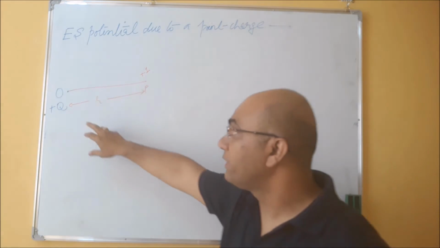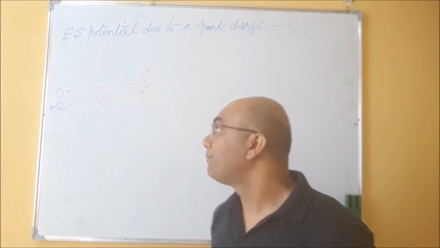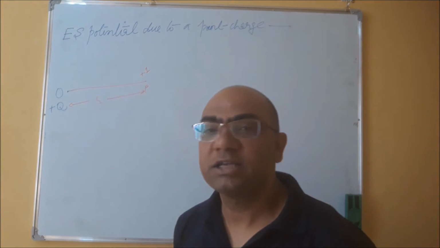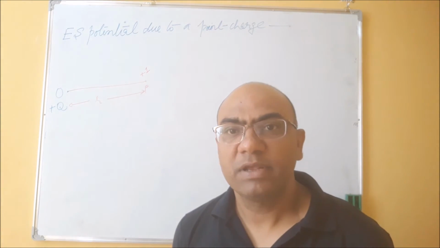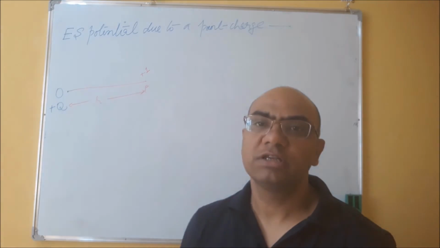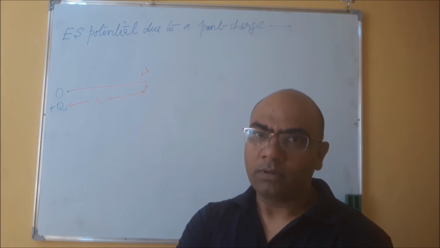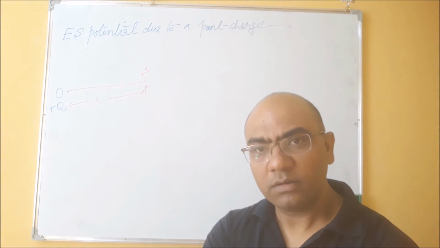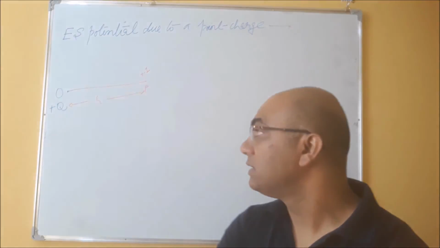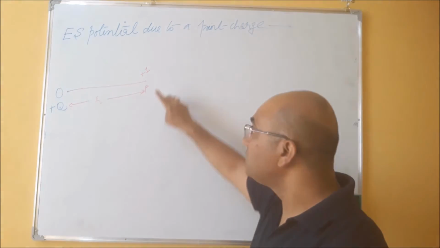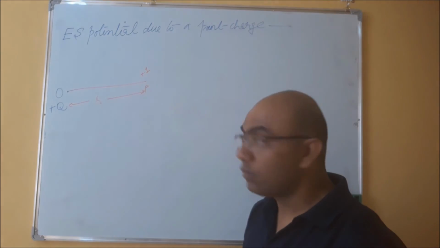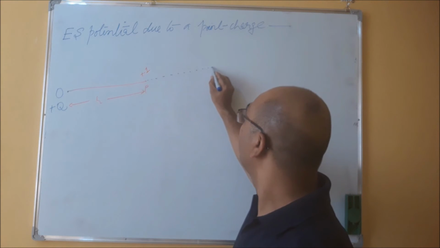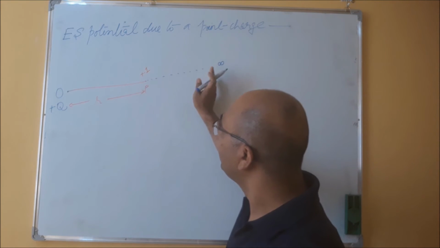I am repeating again: we have a plus Q charge particle placed at point O, and now a unit charge particle plus 1 is placed at point P, and I want to know the value of electrostatic potential at point P. To find this, suppose this plus 1 charge particle was at infinity, and now I am bringing it slowly and slowly.